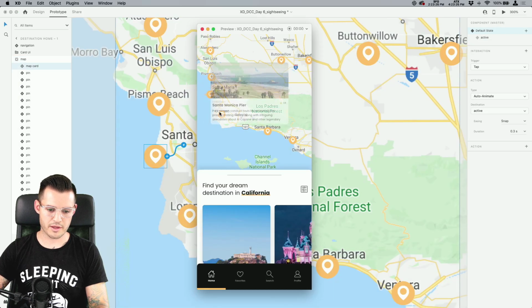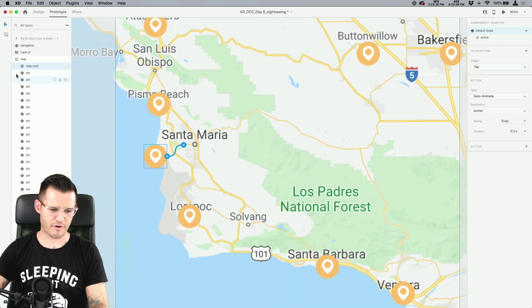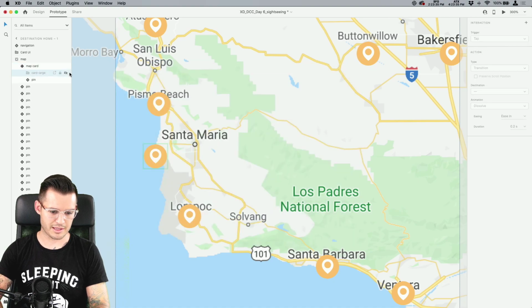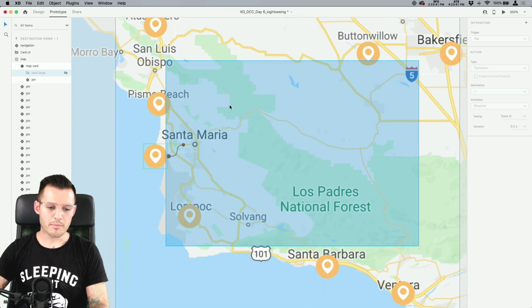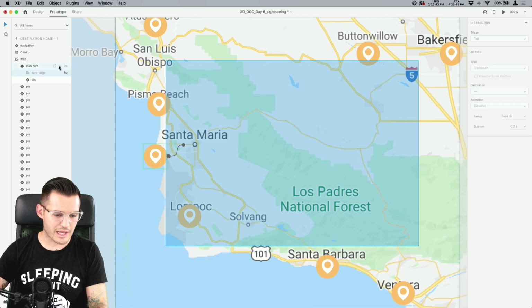It should be working pretty good right now. We should bring up our thing, tap on it, and we get a little bit of an interaction. It's really far over. We don't need the card to be that far over. Okay, let's try that one more time. Santa Monica, boop, there it is. Something like that, that's fine. But what we want is a little sound. So let's do that really quickly.